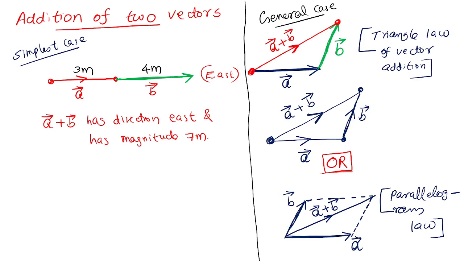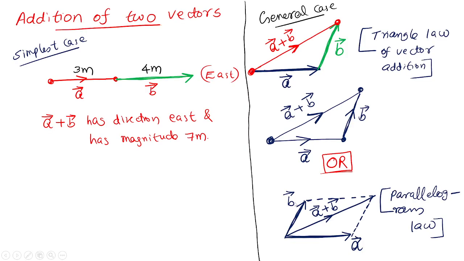So the next, there are questions in the textbook, so we cannot avoid this concept. One minute. So this one is over. Then this is about the addition of two vectors. So naturally you will have a doubt: if there are three or more vectors, how can we add them? Can we add three vectors or four vectors? Definitely.